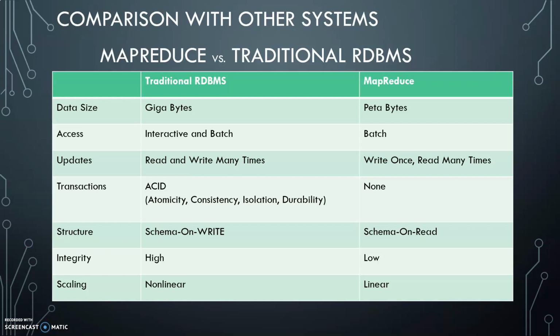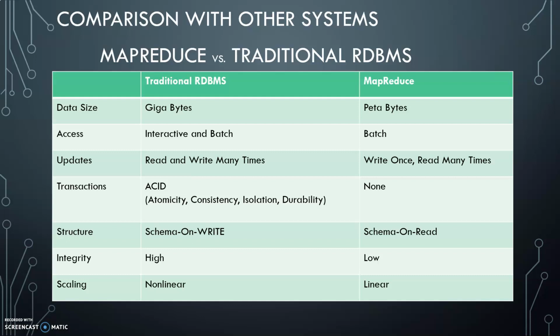Now when we are working with accessibility, the traditional RDBMS is completely interactive, and sometimes when we have many queries to be processed, we also make use of the batch processing system. Whereas MapReduce is completely a batch processing system. When we make updates, we can read the data and write the data as many times as we want inside the traditional RDBMS. But with MapReduce, we write the data only once and read it many times. So we write the data only once, which is always the final.